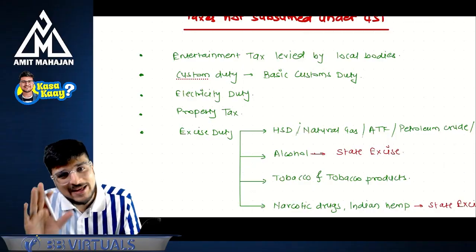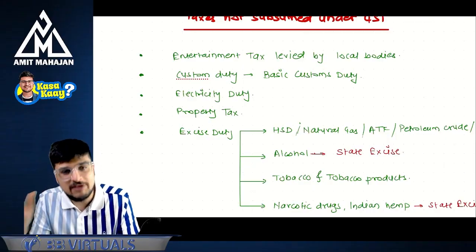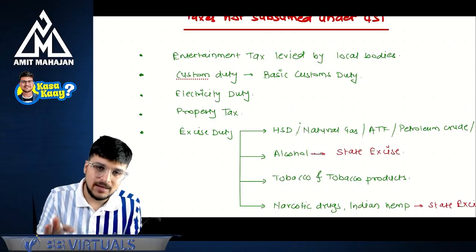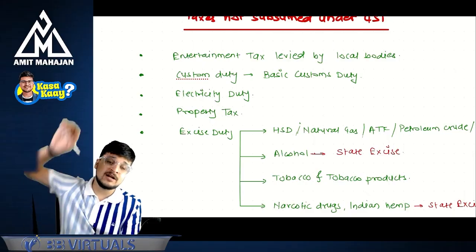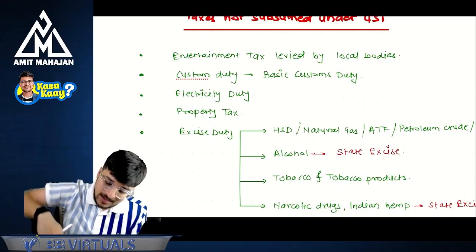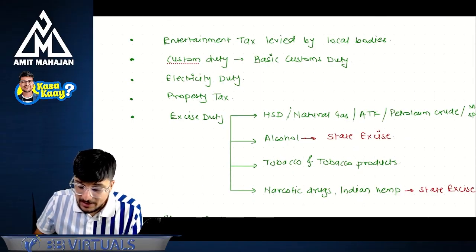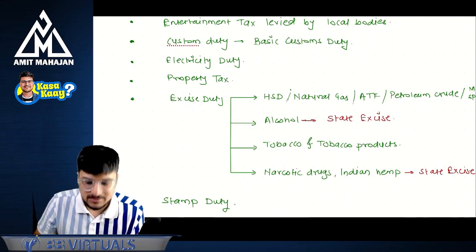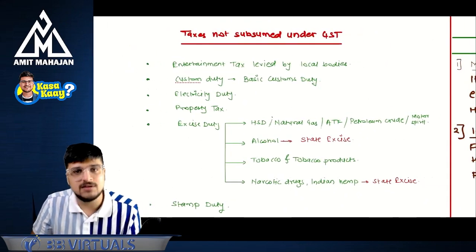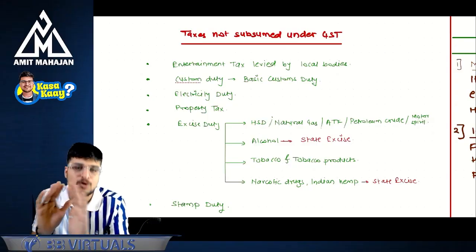Custom duty is still there. Basic custom duty is still there. It is not yet subsumed. Whenever you import goods, you'll have to pay custom duty. Electricity duty: GST is not applicable on electricity because electricity duty is still there. And property tax is still there. Excise duty I will discuss after some point of time, and stamp duty you can consider. So this is a list which you can use to understand which taxes are not subsumed.